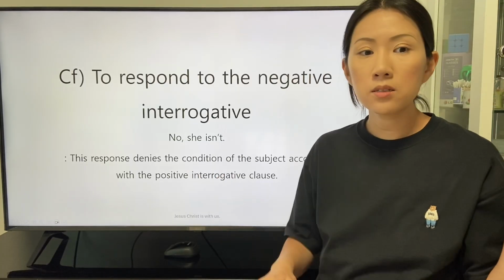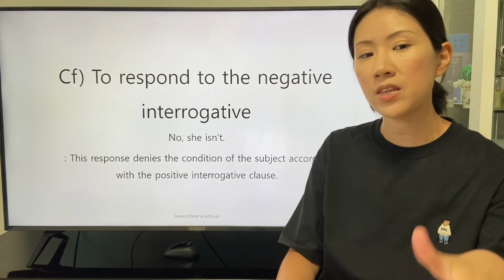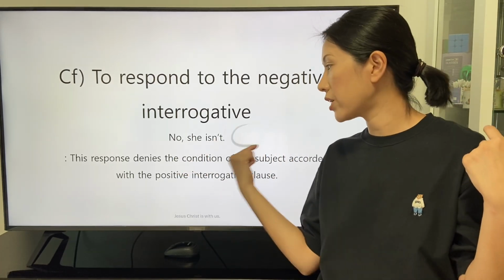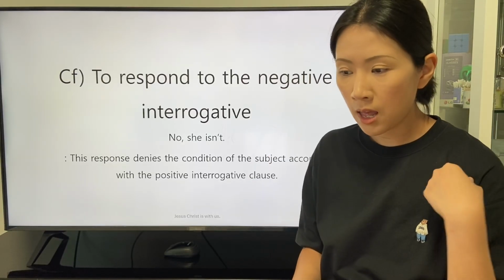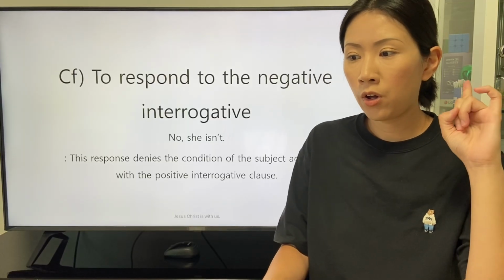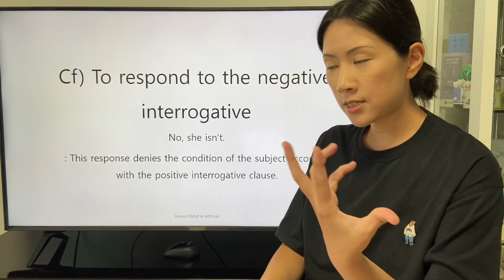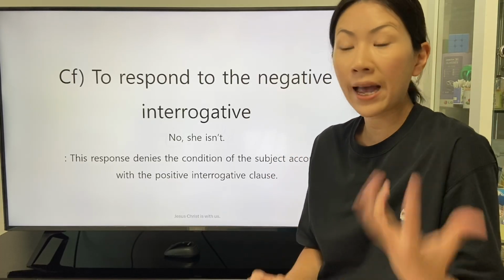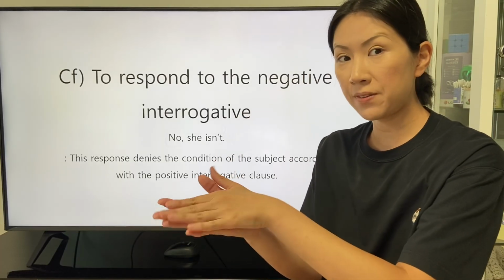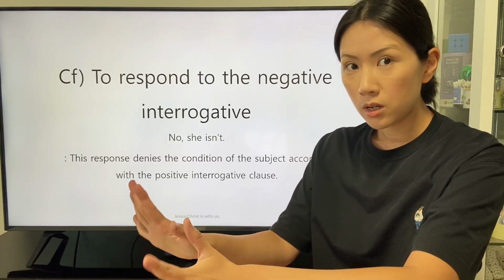No, she isn't. This response denies the condition of the subject accorded with the positive interrogative clause. Is she healthy? So we can understand that the adjective healthy is abbreviated, and we can also understand that the response no is the denial to the definition of the be verb in the interrogative clause stated by the speaker.